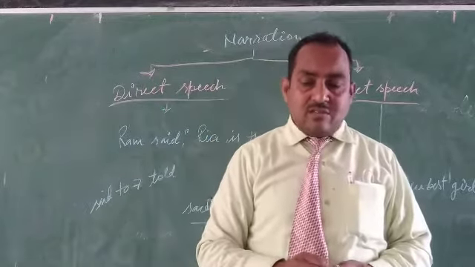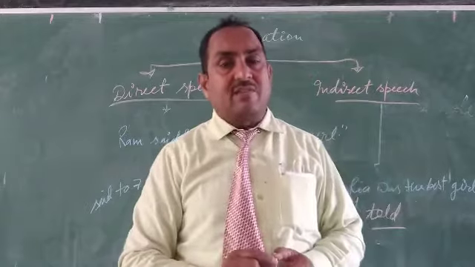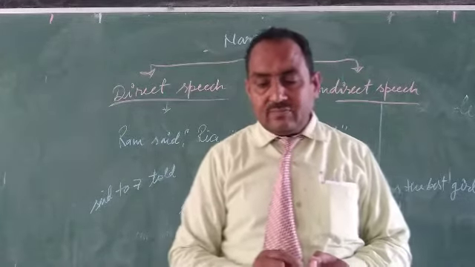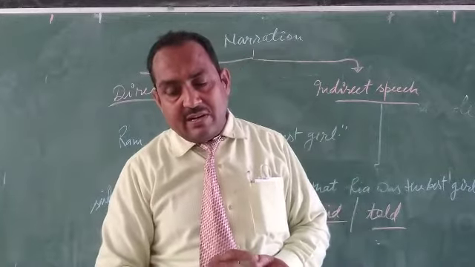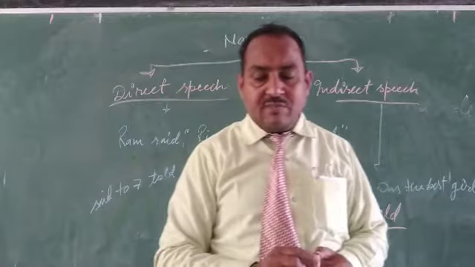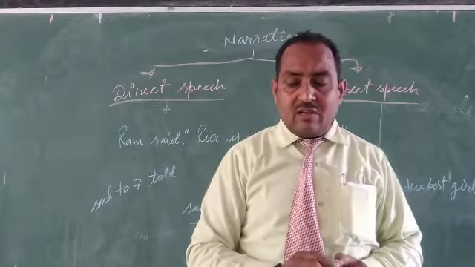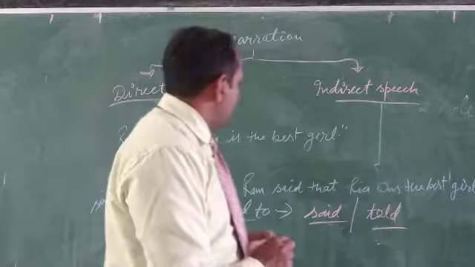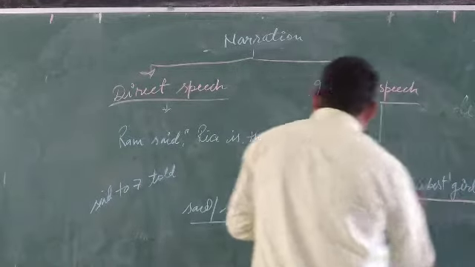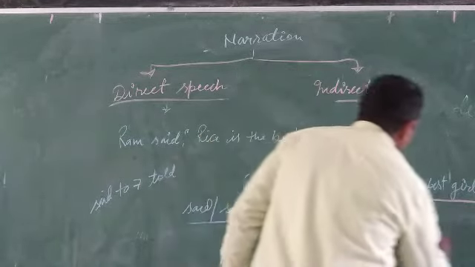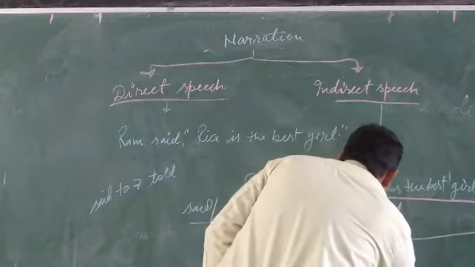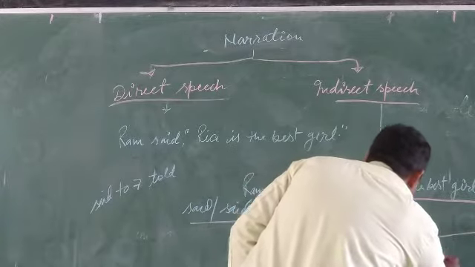A comma separates the introductory part and the exact words of the speaker. In indirect speech, the subordinate conjunction that is used to join the introductory part to the reported part, and the comma is not used. Here, see here, that is a conjunction. Now this part of the sentence is called a subordinate clause.